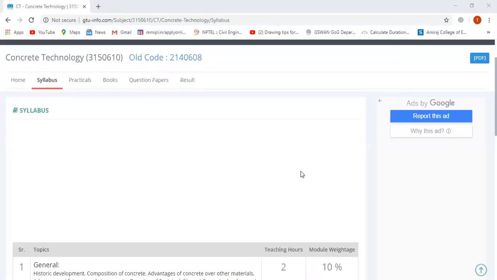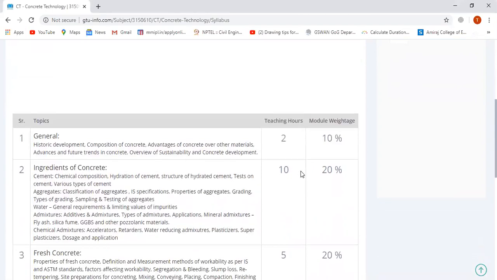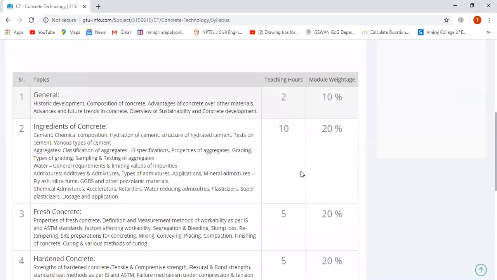Welcome to Concrete Technology. We are going to start our new subject, Concrete Technology, Semester 5. The syllabus for Concrete Technology is divided into 8 different topics.